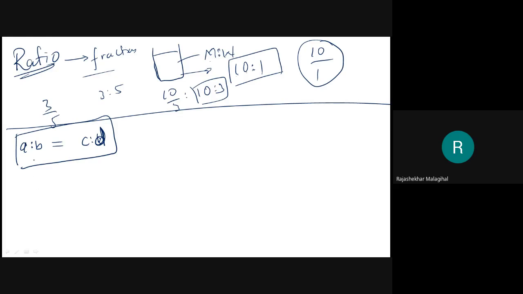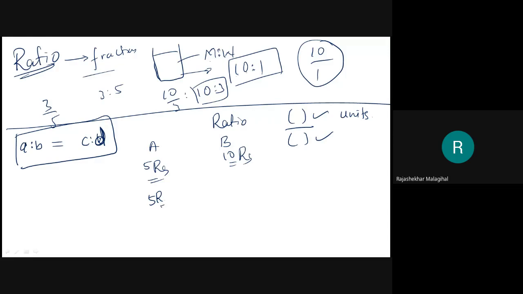Okay? But the condition is, when you compare the two things in the ratio, what you write in the numerator and denominator must both be with the same units. This is common sense. If you are comparing rupees of one good and rupees of another good, then that is a ratio. This is 5 rupees and this is 10 rupees. This is also rupees and this is also rupees. You can compare. You cannot compare 5 rupees of this good with 10 kg of this material.